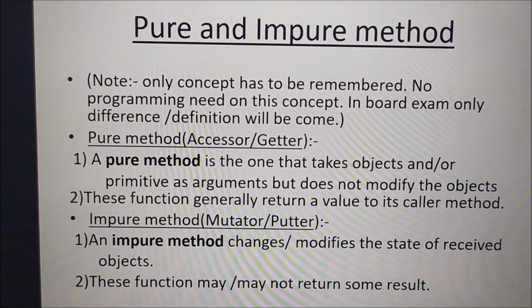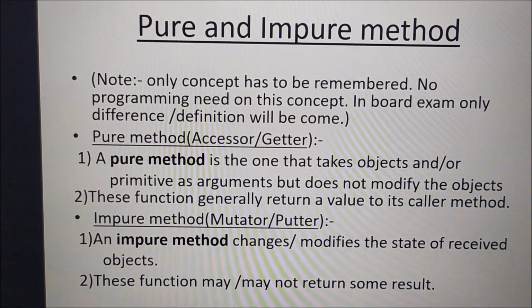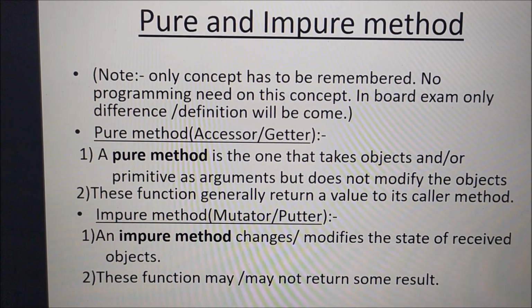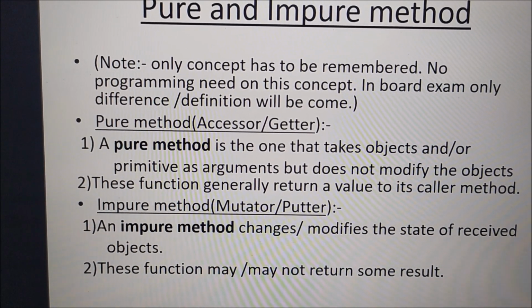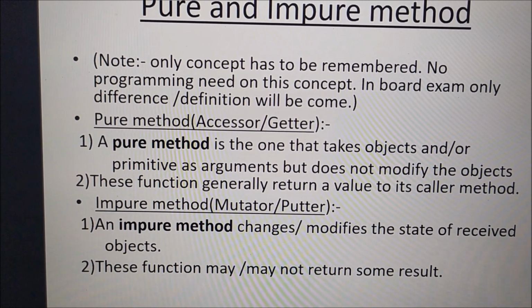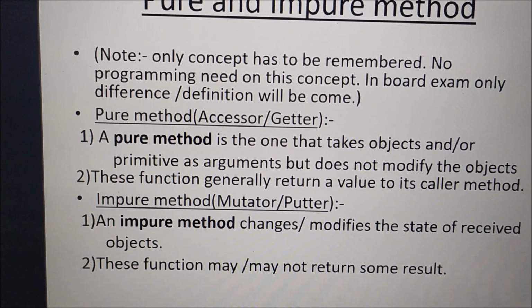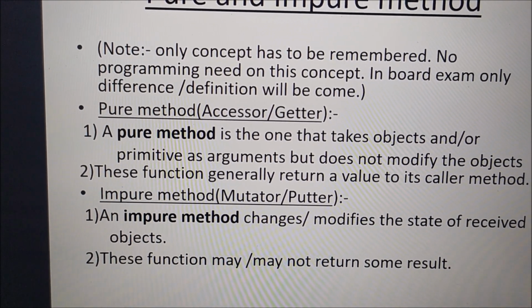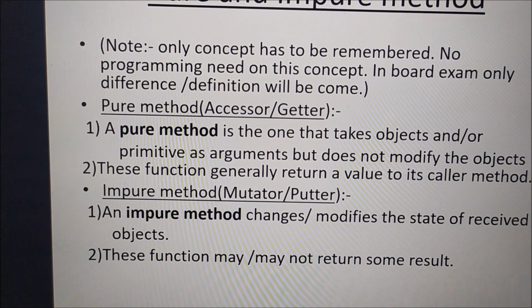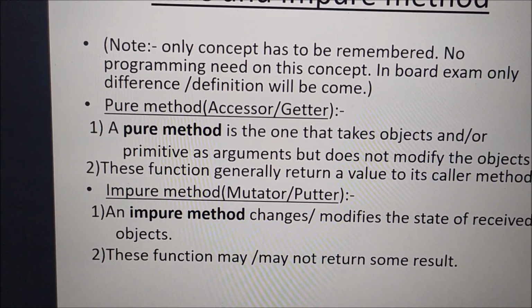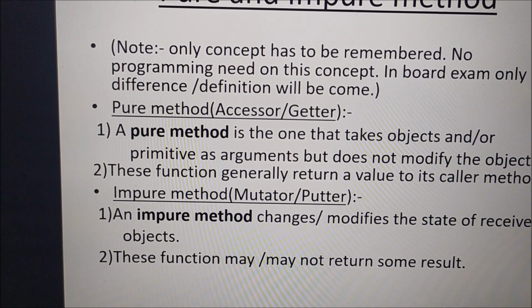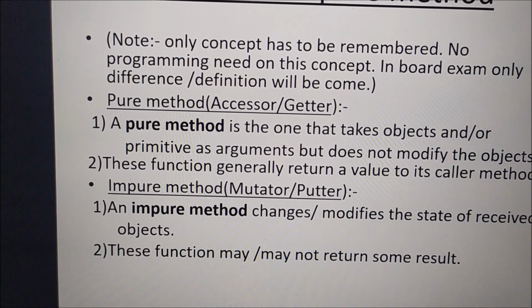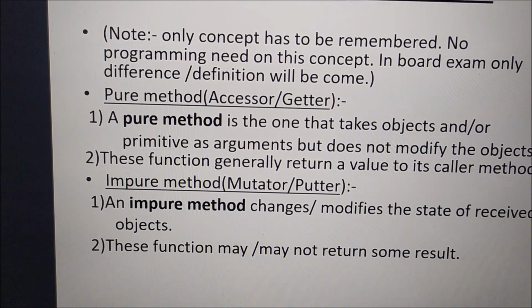Now we have to know about the concept of pure and impure method. Again the same thing, the concept has to be remembered. You need not write any program for it. Okay, in the exam you only get the definition and the difference. The pure method has some other names also, accessor or getter, and sometimes the question may ask what the accessor method is, so you should know the other name. But most of the time you will get what the pure method is.